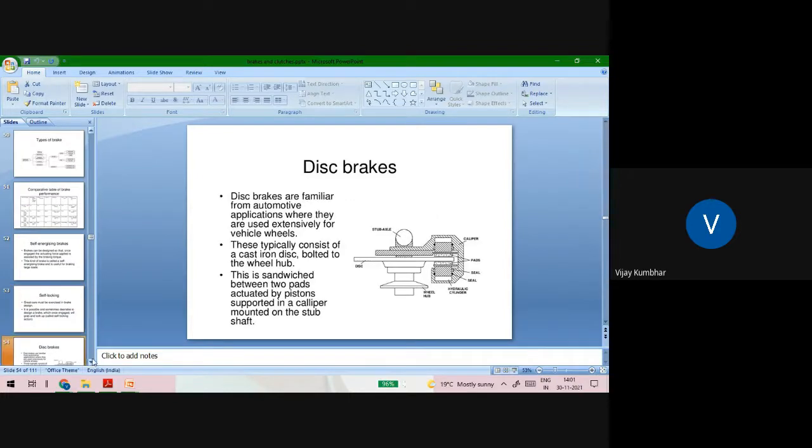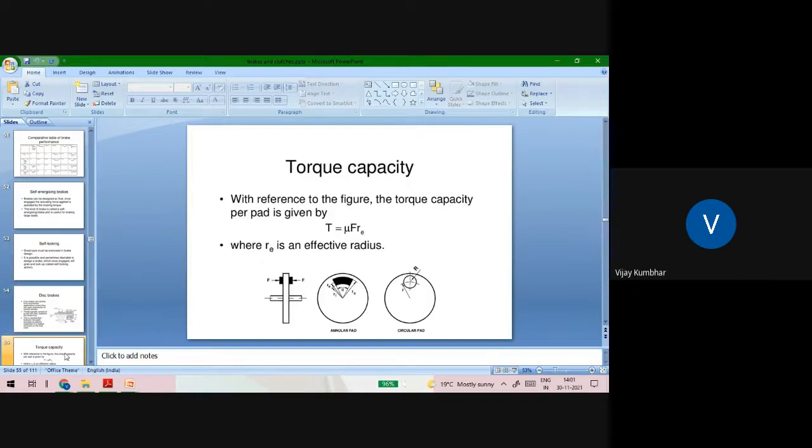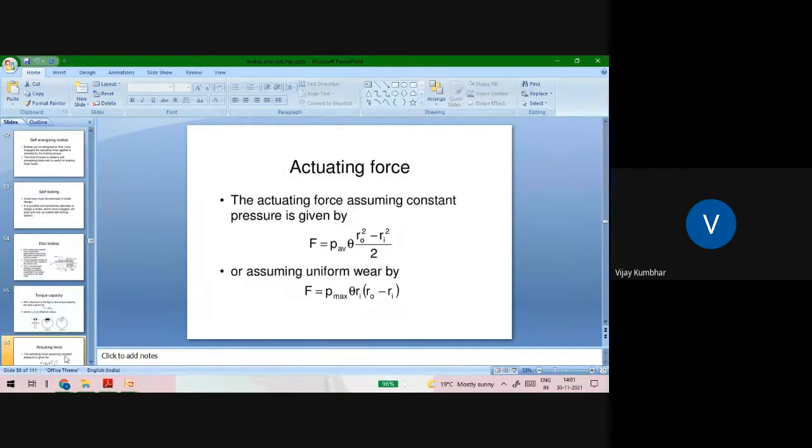You might be aware of these types of disc brake. The torque capacity of this disc brake can be calculated with the help of the equation T = μ F Re, where Re is the effective radius of this brake. Then the actuating force for this disc brake can be calculated as F = p θ (Ro² − Ri²) / 2, and by assuming the uniform wear theory, F = Pmax θ Ri (Ro − Ri).